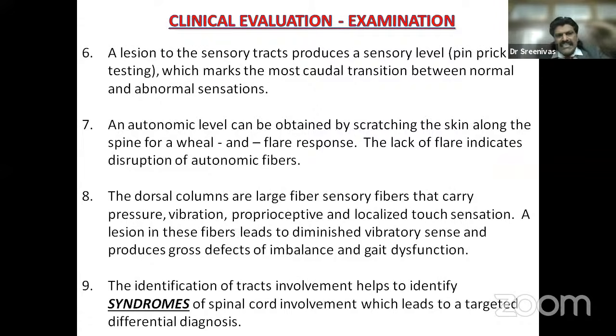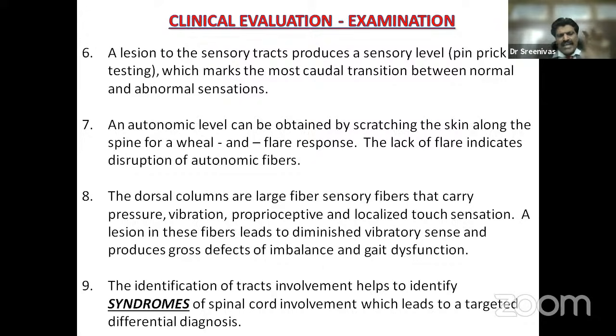A lesion in the sensory tract produces a sensory level on pinprick testing, which marks the most caudal transition between normal and abnormal sensation. An autonomic level can be obtained by scratching the skin along the spine for a wheal and flare response. The lack of flare indicates disruption of the autonomic fibers. The dorsal columns are the large sensory fibers that carry pressure, vibration, proprioceptive, and localized touch sensation. A lesion in these fibers leads to diminished vibration sense and produces gross deficits in imbalance and gait dysfunction.